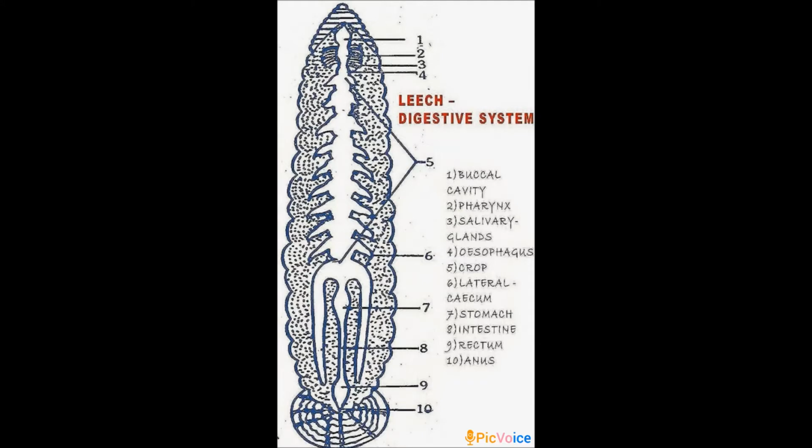Next, move on to the digestive system of the leech. The digestive system includes the long alimentary canal and the digestive glands.